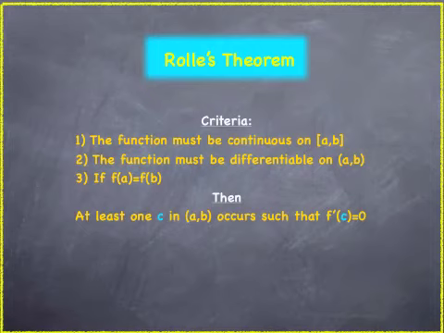Well, first of all, we have three basic criteria we need to begin with. Number one, our function must be continuous on a closed interval [a, b]. Second, the function must be differentiable on an open interval (a, b). And third, if f(a) is equal to f(b), very important to set up that criteria, then at least one c in (a, b) occurs such that the first derivative at c is equal to 0.